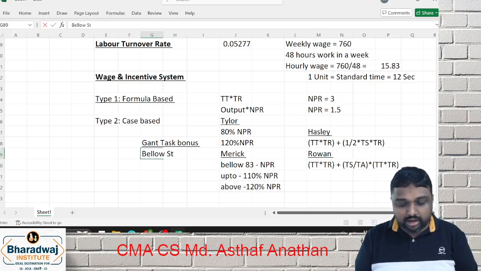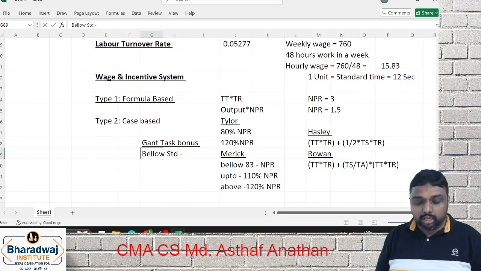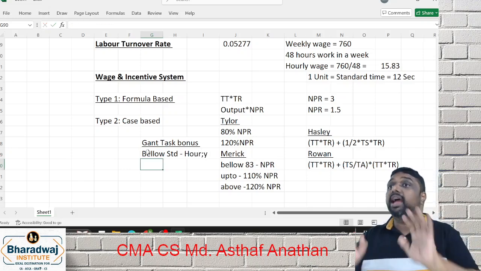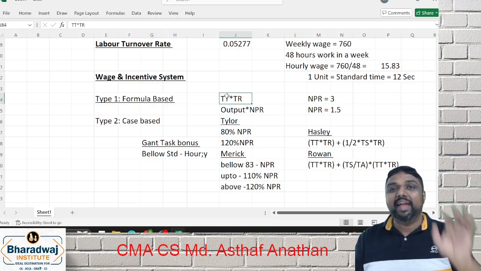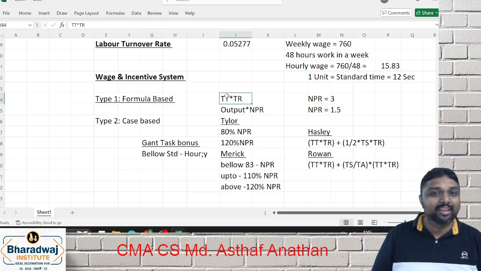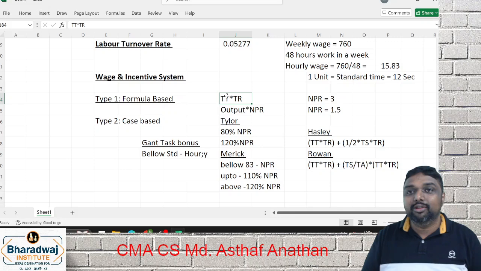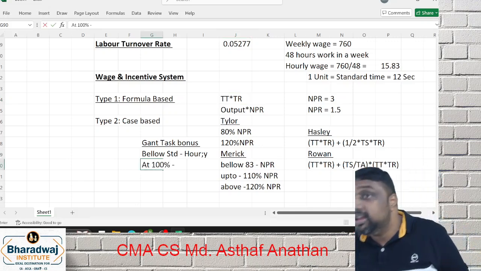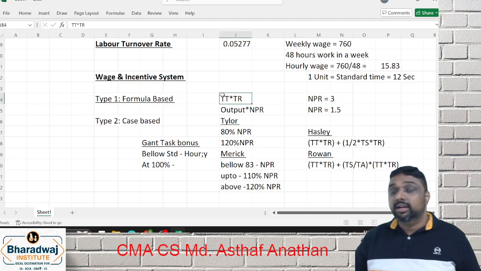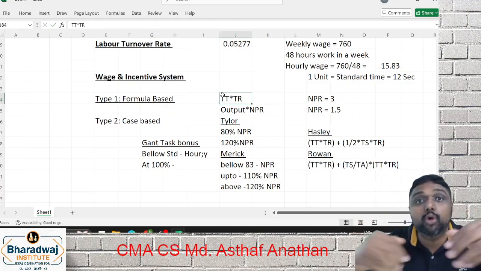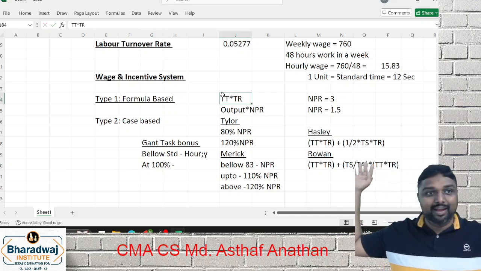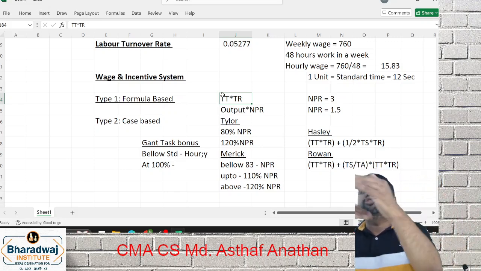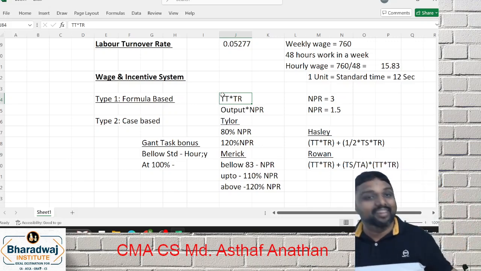What is the combination of time and piece rate? If below standard, your output is below 100, you will get hourly wage, guaranteed hourly wage. That is time rate. Your formula will be time taken into time rate. If you are at 100% efficiency, the same thing, time taken into time rate only plus 20% bonus. That is, the first two are both hourly.